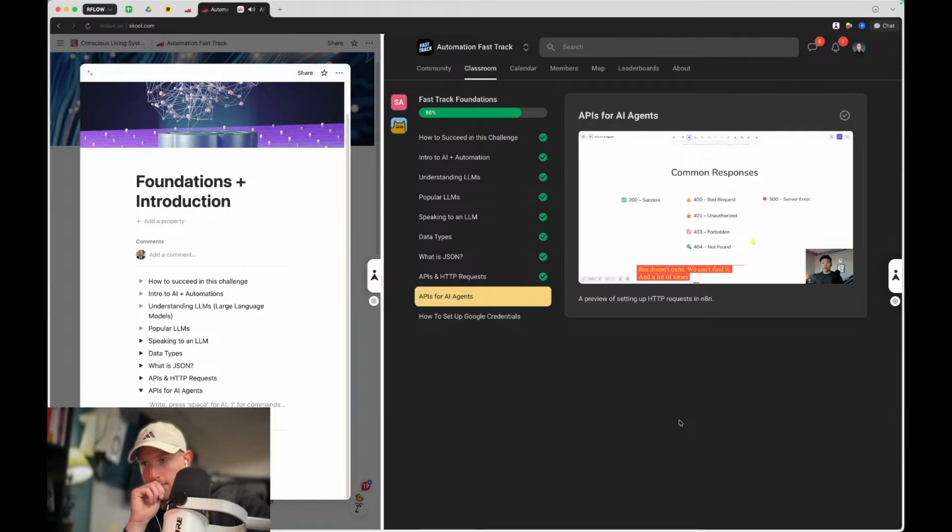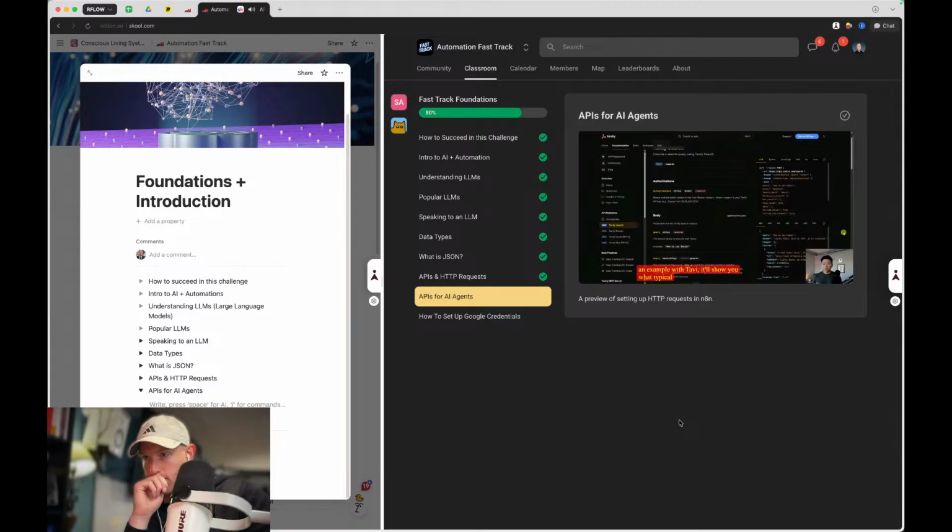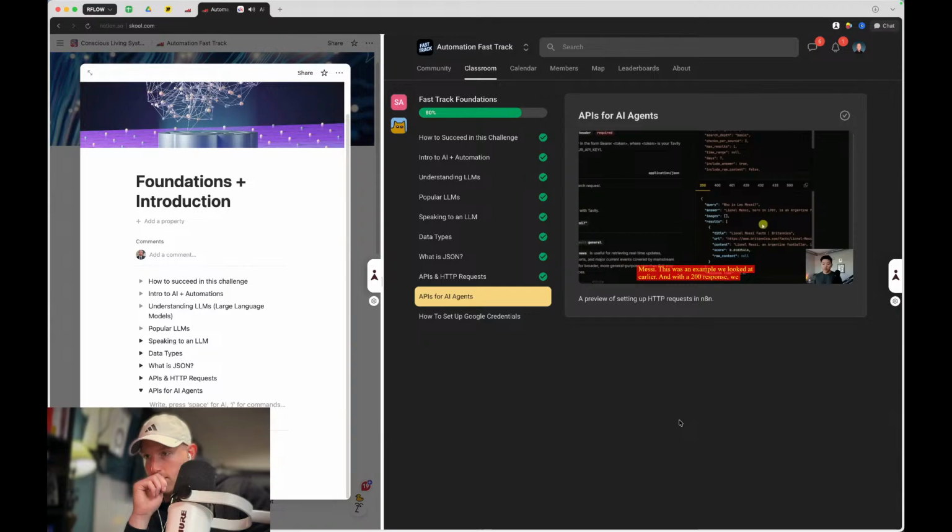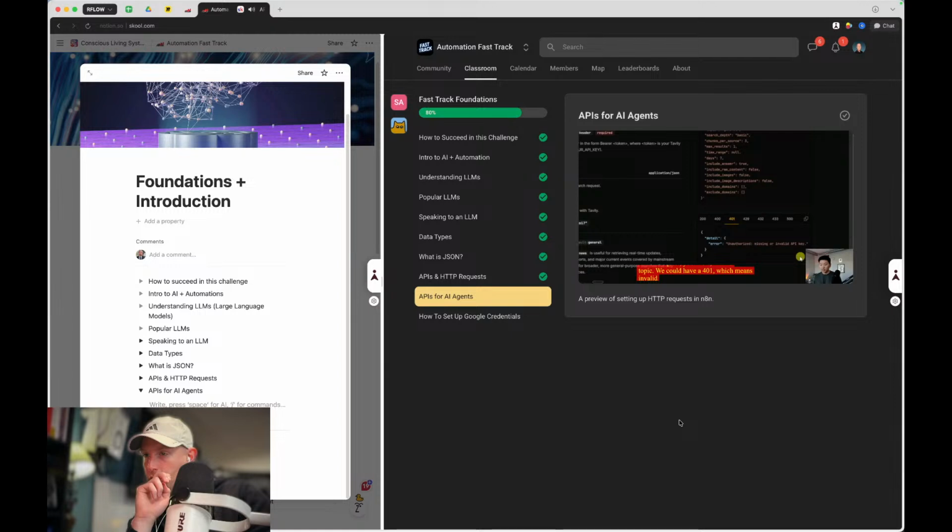We can't find it. And a lot of times when you're looking at the actual API documentation that you want to set up a request to, so here's an example with Tavily, it'll show you what a typical response could look like. So here's one where we're using Tavily to search for who's Lionel Messi. This was an example we looked at earlier. And with a 200 response, we are getting back a query, an answer, results, stuff like that. We could also see we could get a 400, which would be for bad request, invalid topic. We could have a 401, which means invalid API key. We could get all these other ones like 429, 432, but in general, 400 is bad.